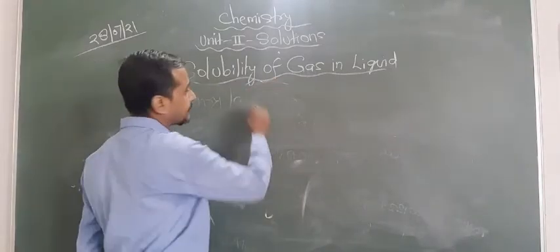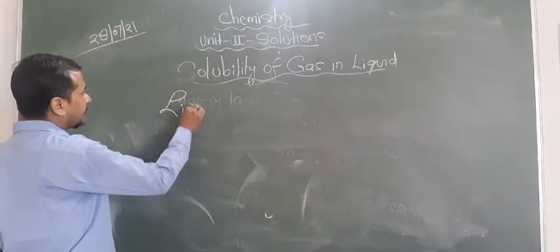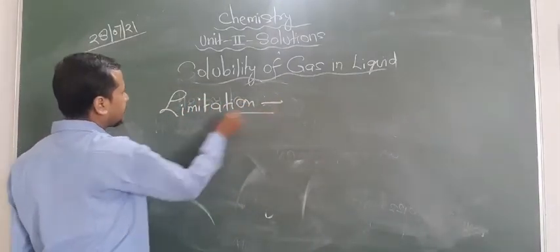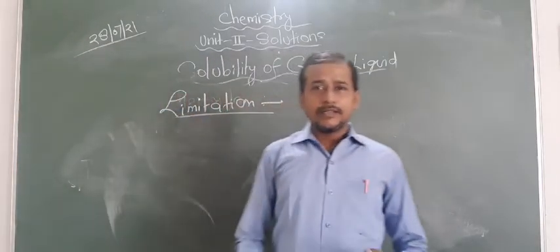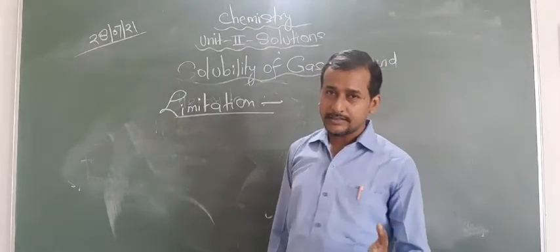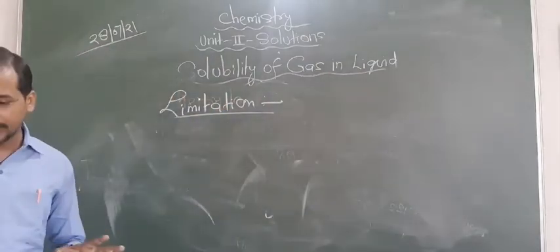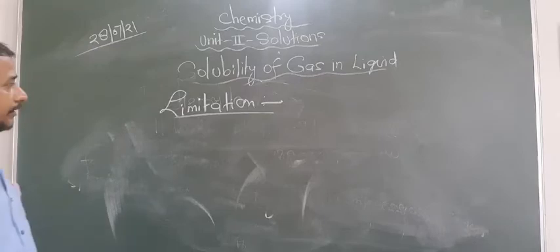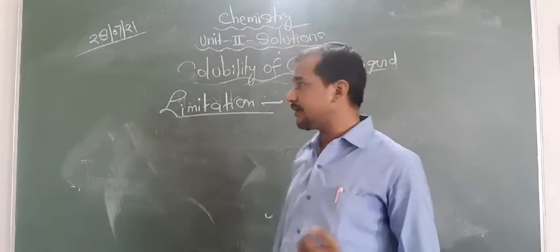Now, last point, limitations of Henry's law. First of all, we are talking about pressure. So pressure should not be high, and temperature should not be low. So the first condition is that pressure is not too high and temperature is not very low. Second, the gas should not combine with the solvent; it should neither associate nor dissociate.